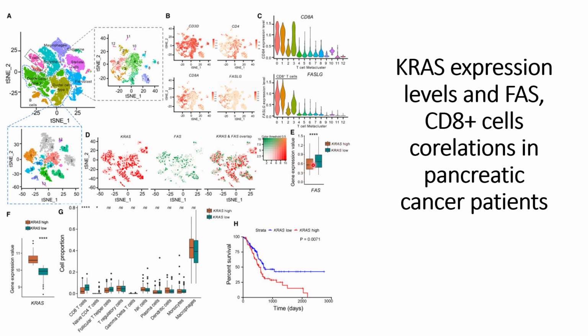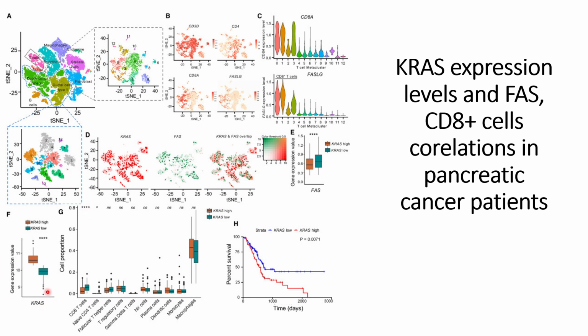Where high KRAS is found, the FAS receptor levels are low. However, where the KRAS mutations are low, they can see that FAS gene expression levels are high, and this is statistically significant. So this further validates the hypothesis they developed from the previous experiments, that KRAS mutations and FAS receptors are inversely proportional.